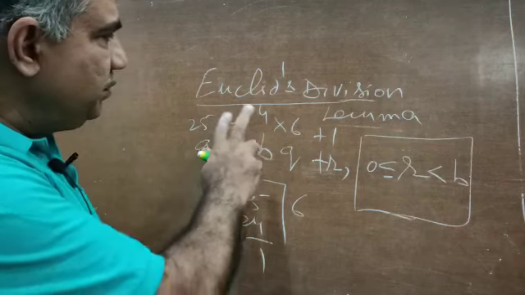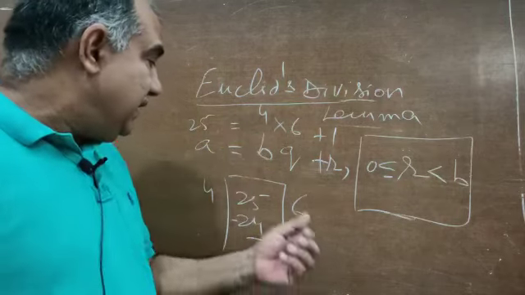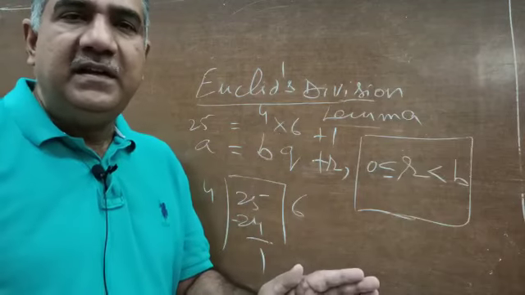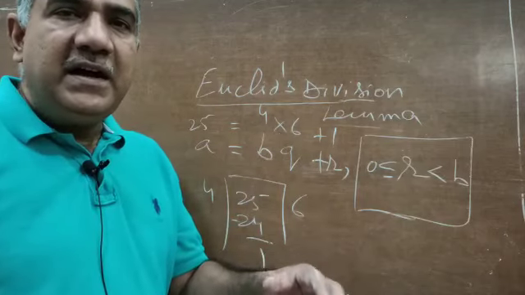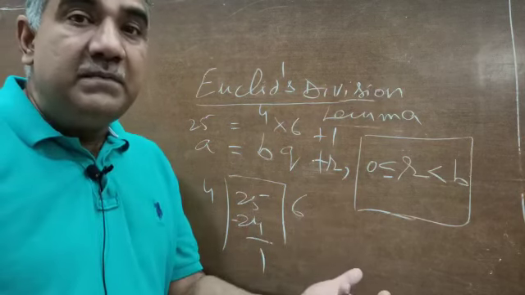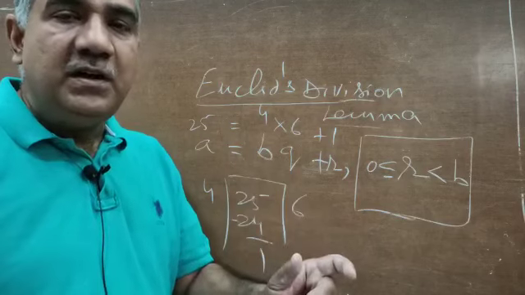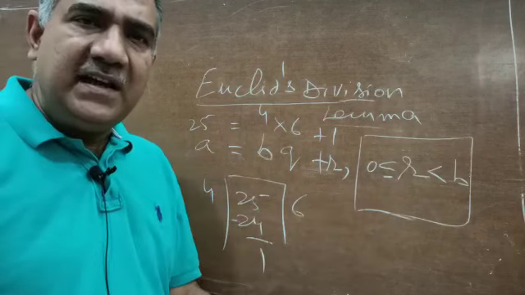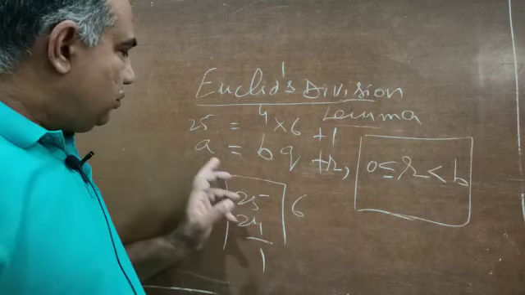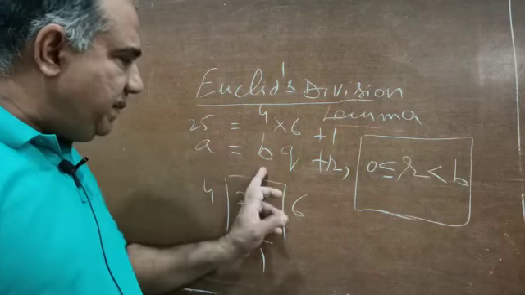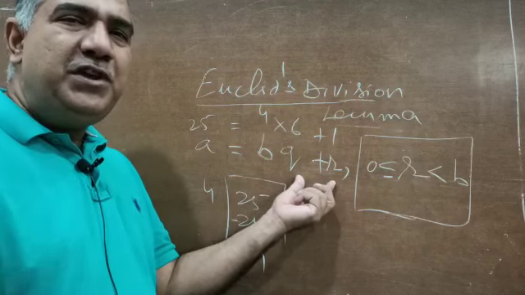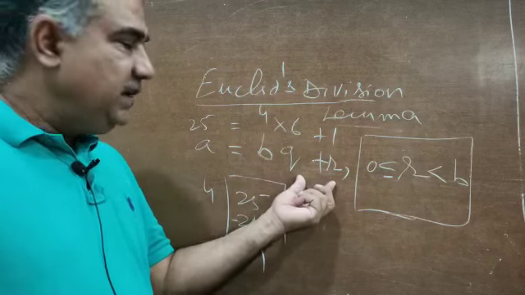So this was all about Euclid division lemma, which states that given two positive integers, and let me also tell you here itself that Euclid division lemma can be applied even to negative numbers, or I must say to all the numbers except 0. But in the scope of this class, it is enough for us to apply it to positive numbers. So given two positive integers a and b, there exist two unique integers. I am insisting very hard on unique. I will tell you why.